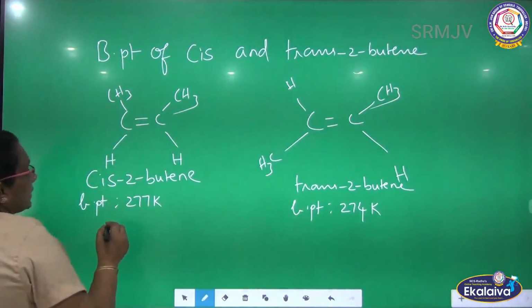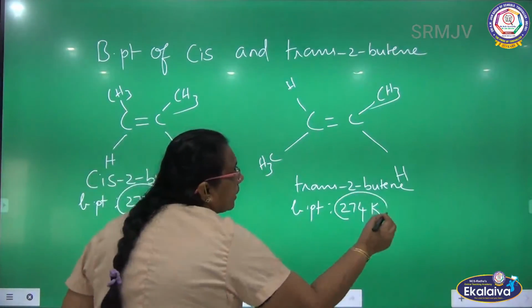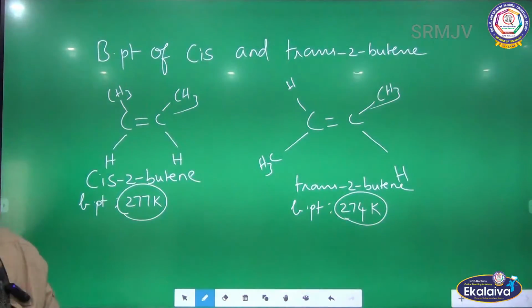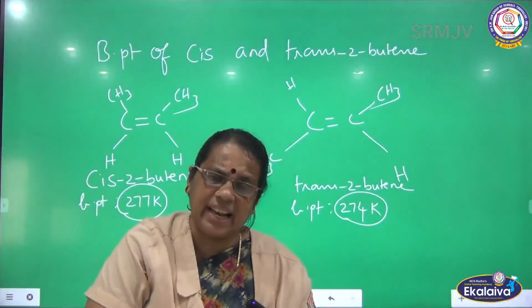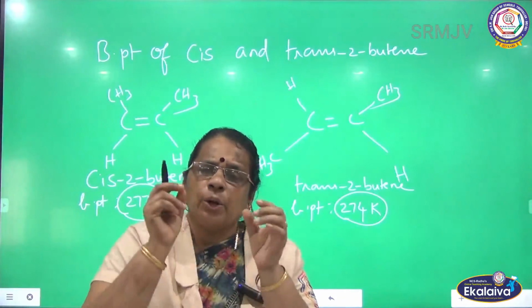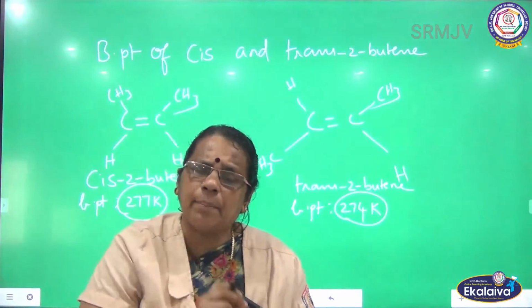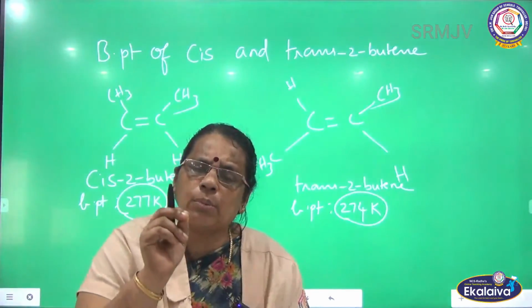The cis isomer has a greater boiling point when compared to the trans isomer. Why does the cis isomer have a high boiling point? What is the reason? The reason is dipole, polarity, dipole moment.